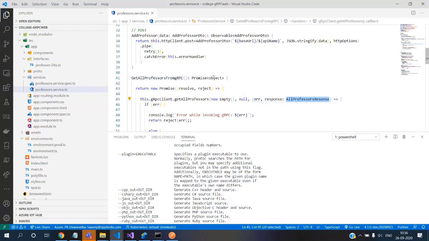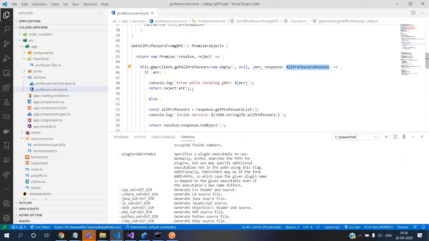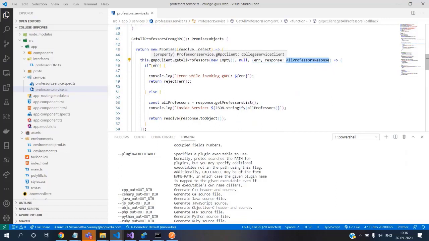We are returning a promise of object, and this is a key piece. Whatever is happening in line 45 is a key piece. What we're telling is gRPC client dot get all professors, and we have to pass empty. We have seen that there, and we can pass metadata.